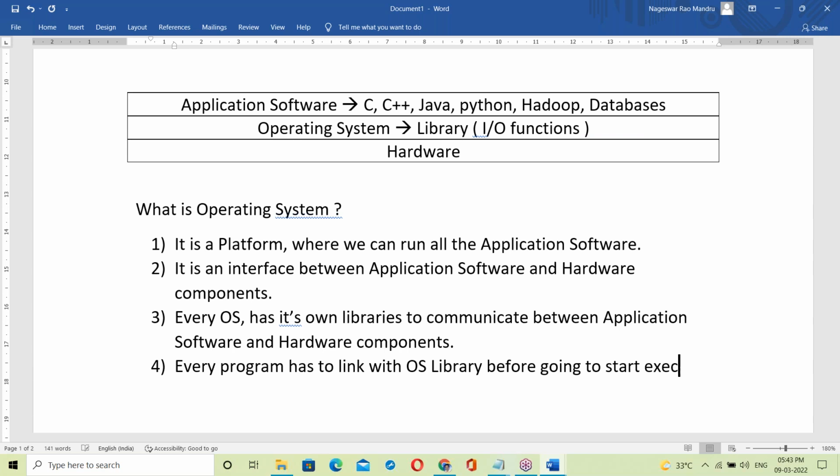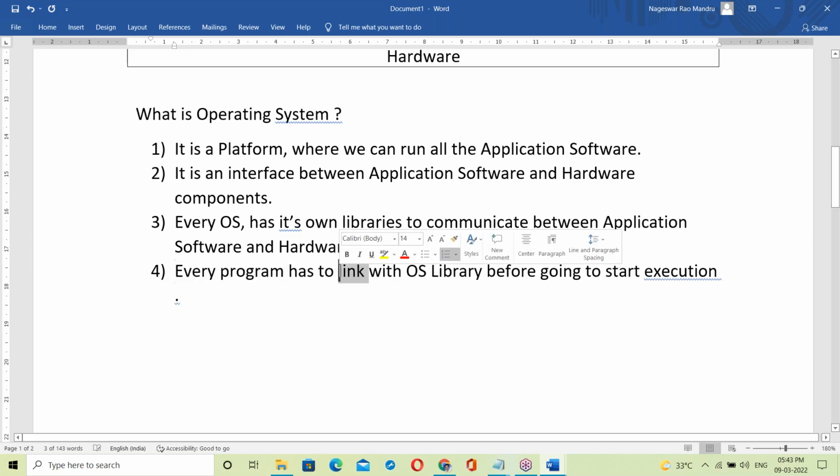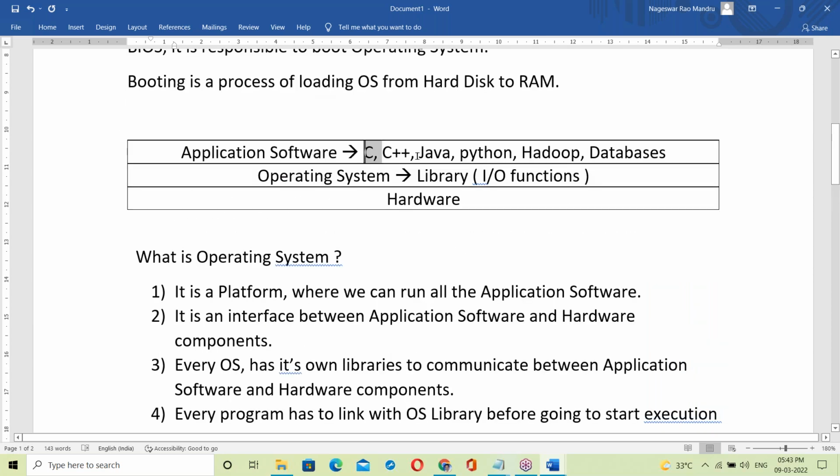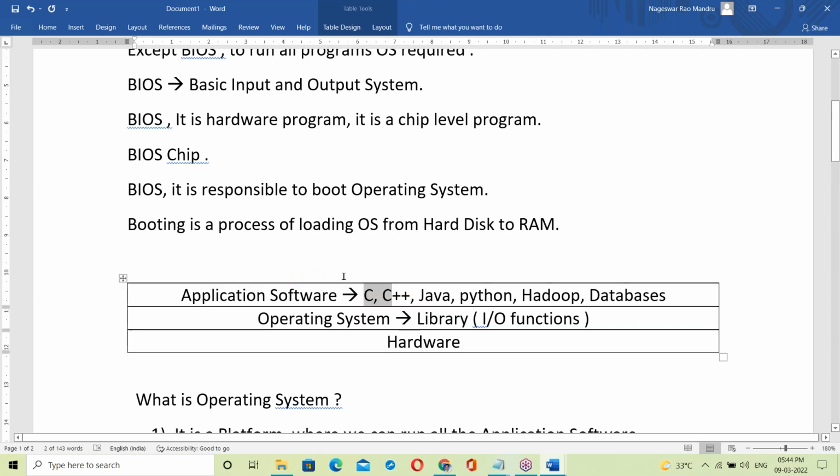Before running a program, linking takes place first. That linking can be static or dynamic; we'll discuss that next. So this is about OS.